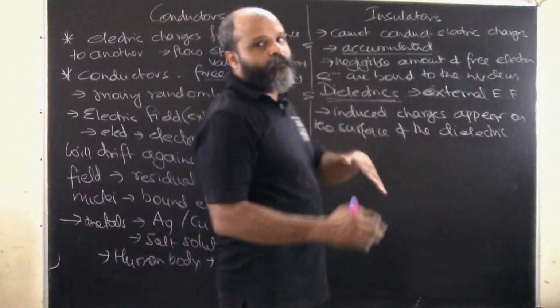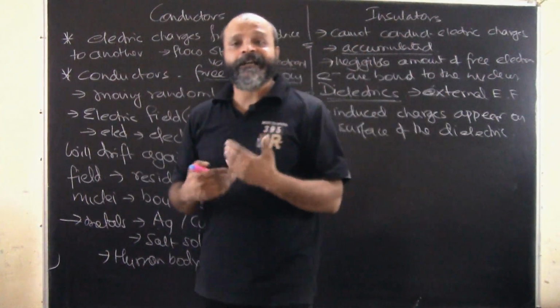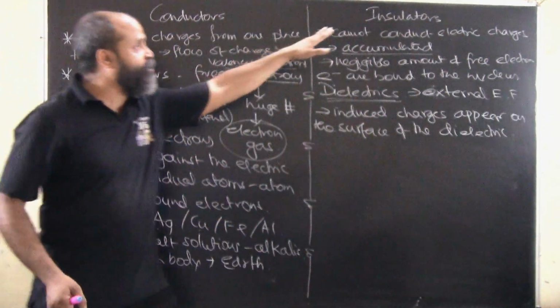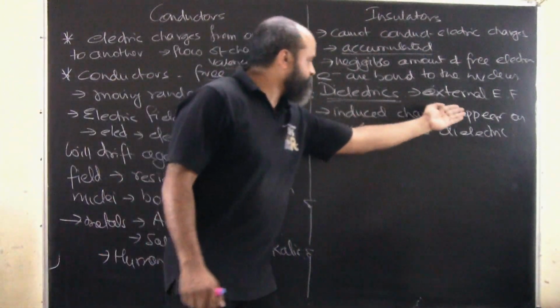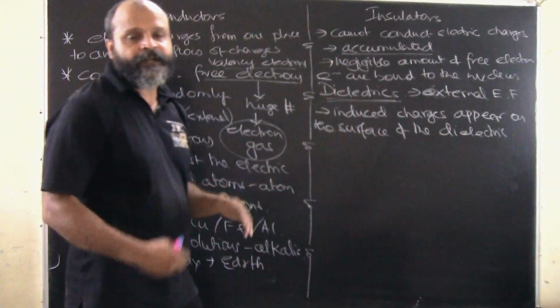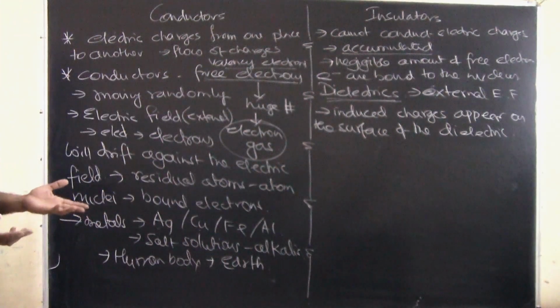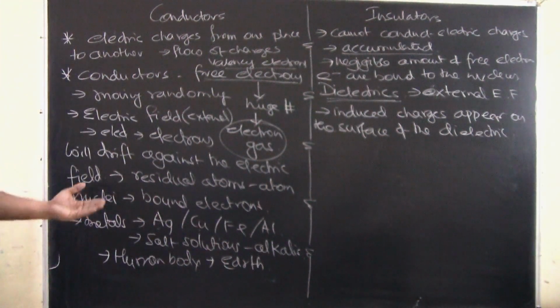Once they appear there, they start getting accumulated. So there is an accumulation of charges in insulators. In insulators, these charges appear on the surface of the dielectric, and hence there is an accumulation. Alright, so that's how they will accumulate.